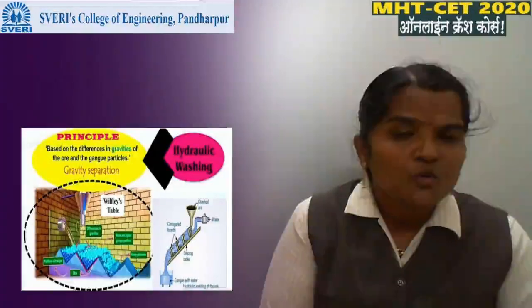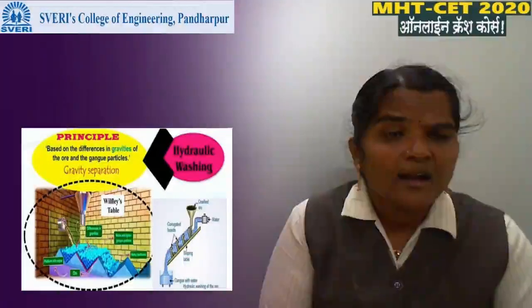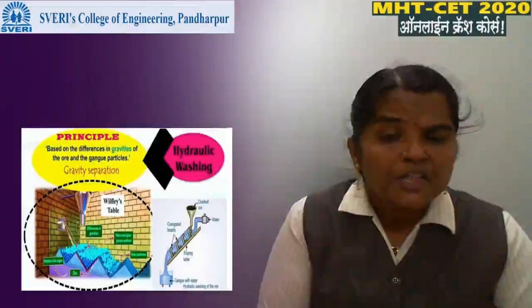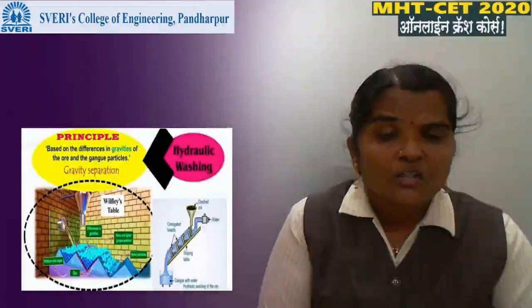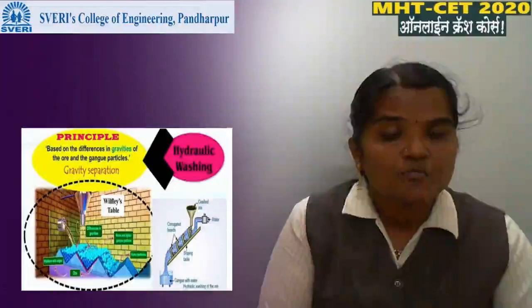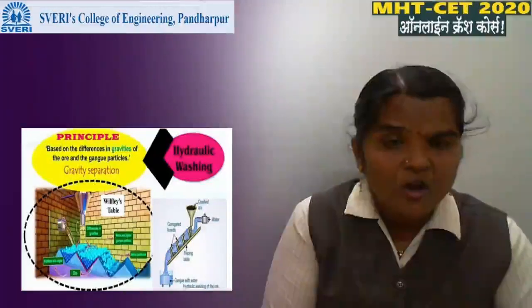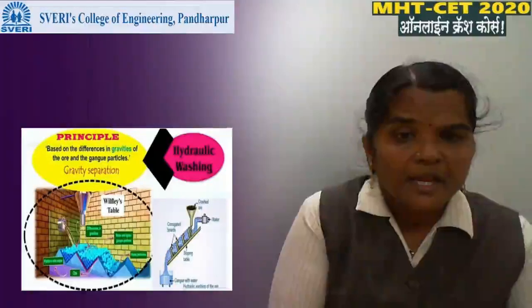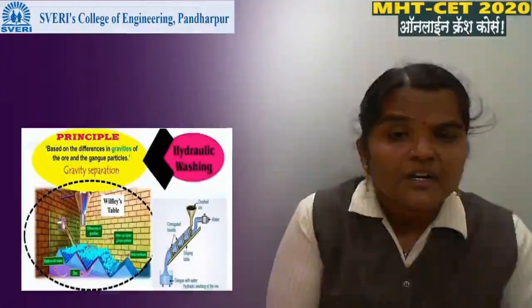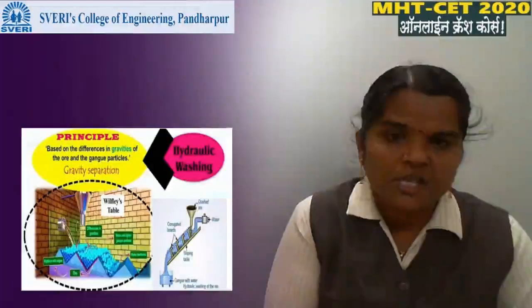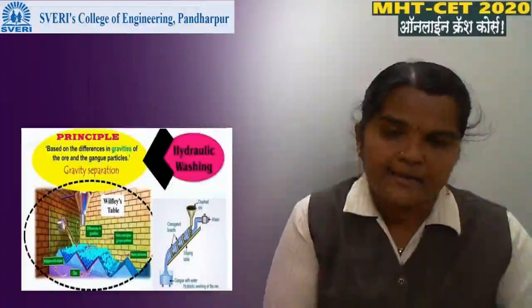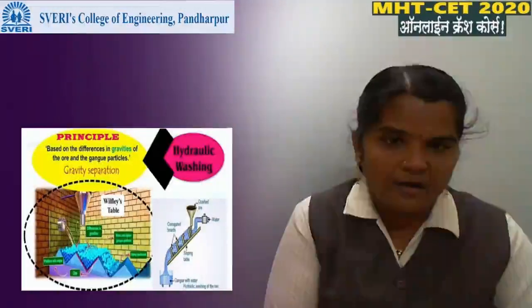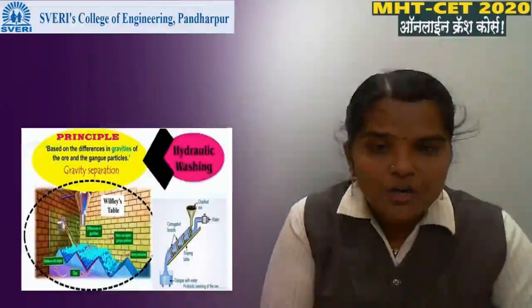Impurity present in the ore is known as gangue, and this hydraulic process is based on the principle of the ore and impurity having different gravities, means gravity of ore and gangue is a different one.